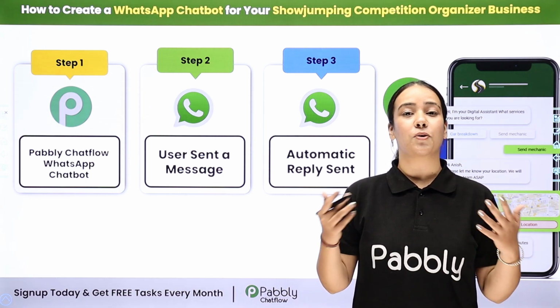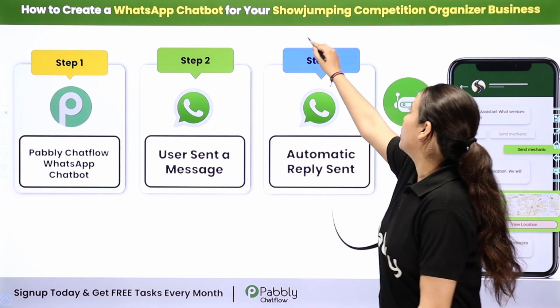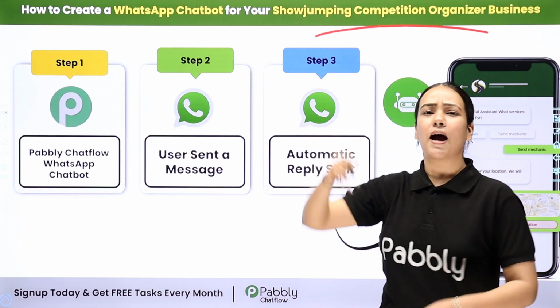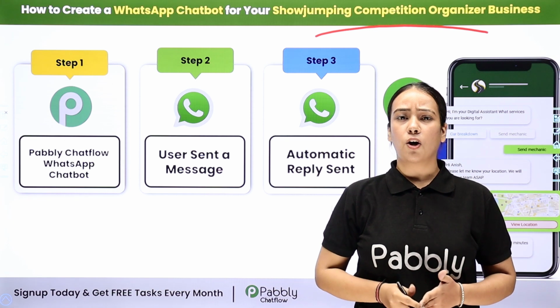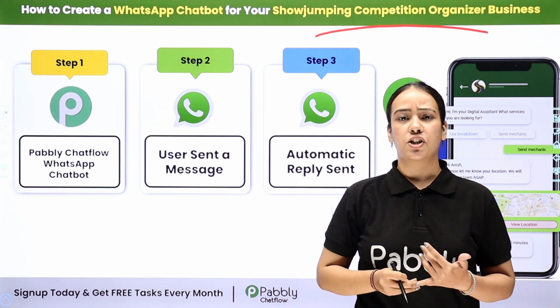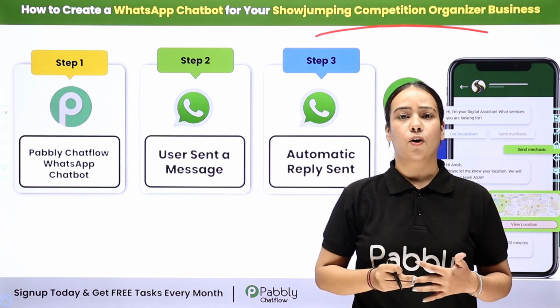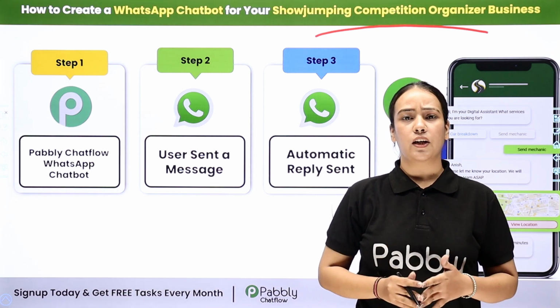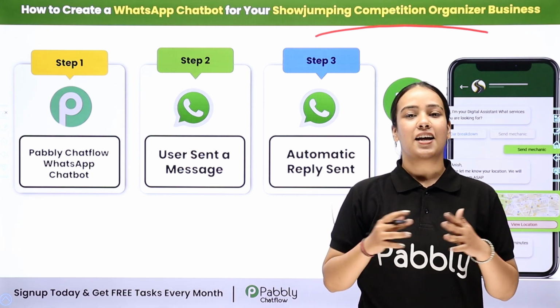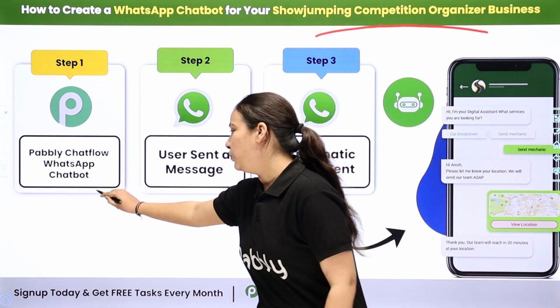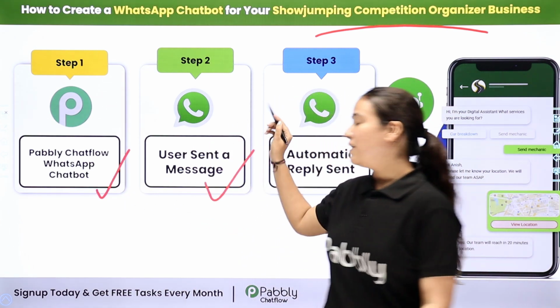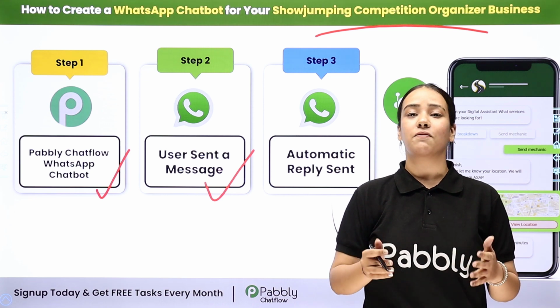Today we are going to learn how to create a WhatsApp chatbot for your show jumping competition business. Imagine I run a club where I get a lot of inquiry about event registration, upcoming events and whatnot. Replying to each inquiry individually would be a time-consuming, hectic task. That's where Pabbly Chatflow makes a huge difference. When users send a message, it automates your task and saves your valuable time.